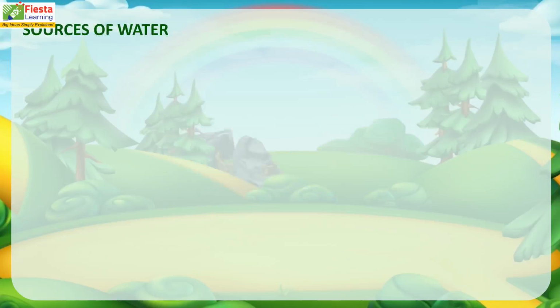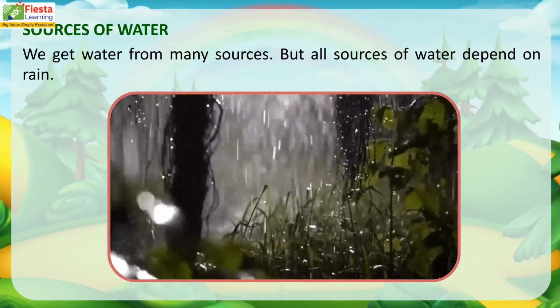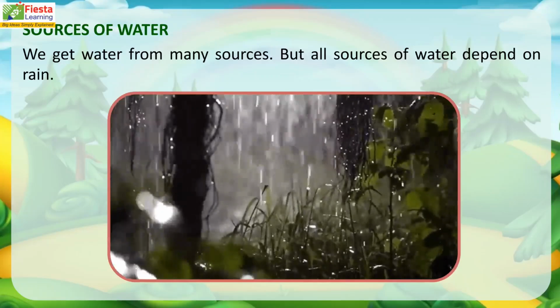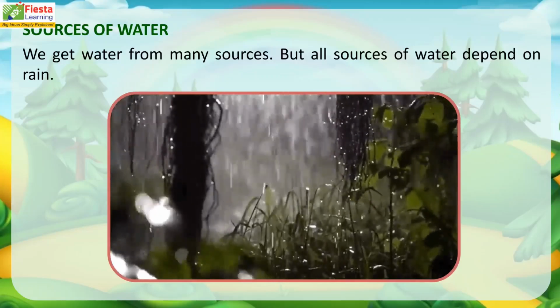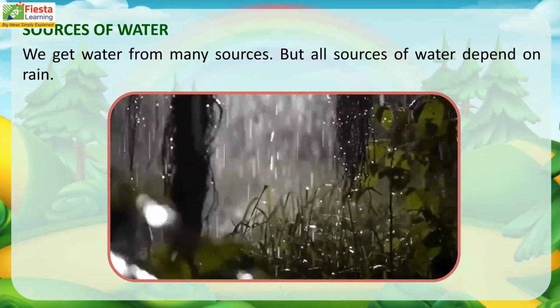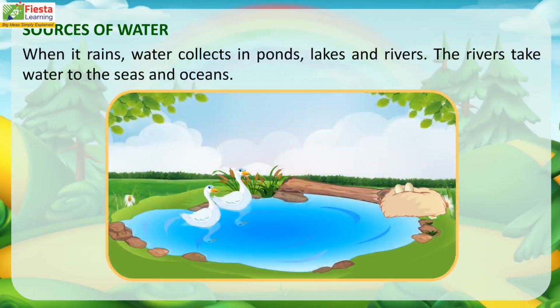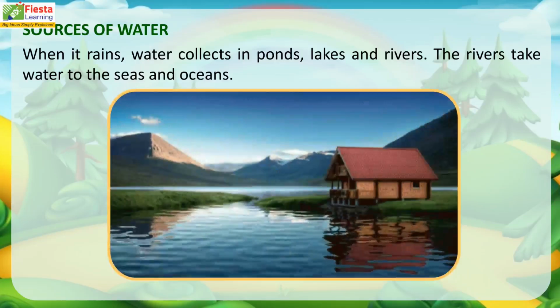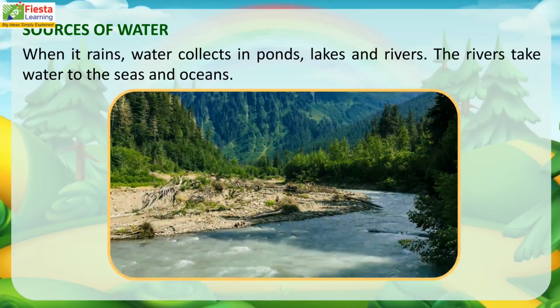Sources of water. We get water from many sources, but all sources of water depend on rain. When it rains, water collects in ponds, lakes, and rivers. The rivers take water to the seas and oceans.